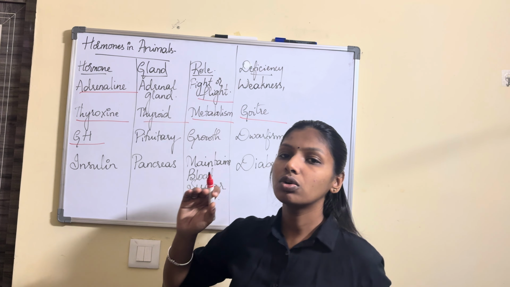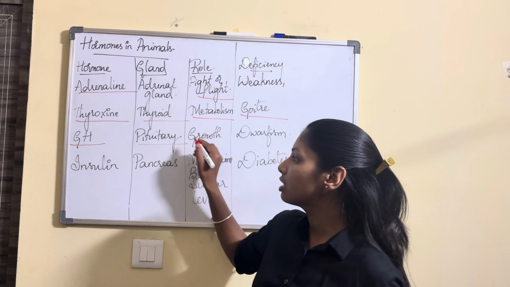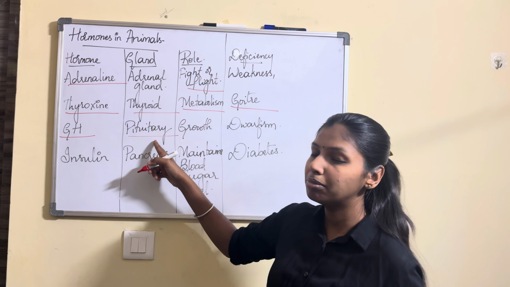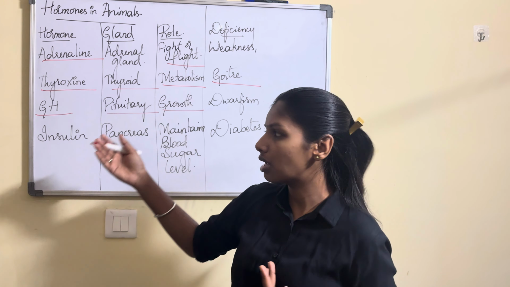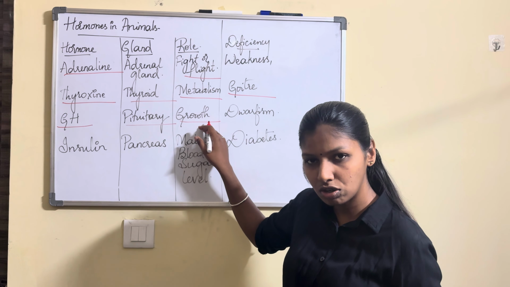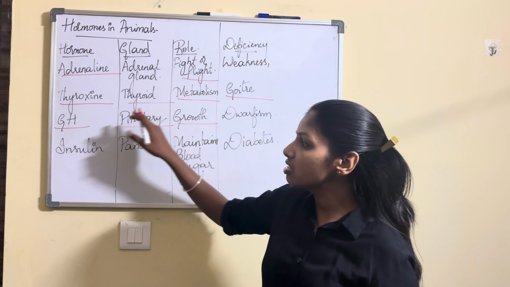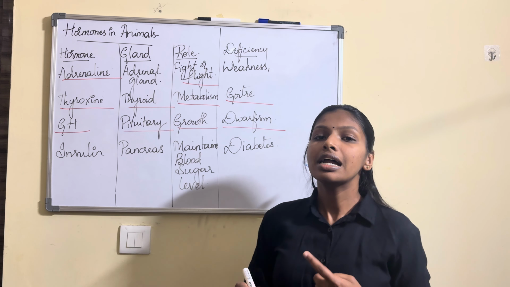Next, coming to the growth hormone. This growth hormone is generally secreted by the pituitary gland. As the name indicates, growth hormone generally helps in growth, right? The deficiency of the growth hormone leads to dwarfism.